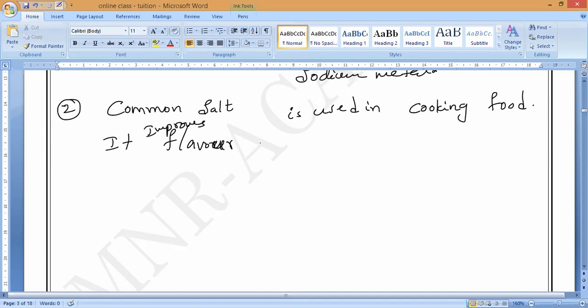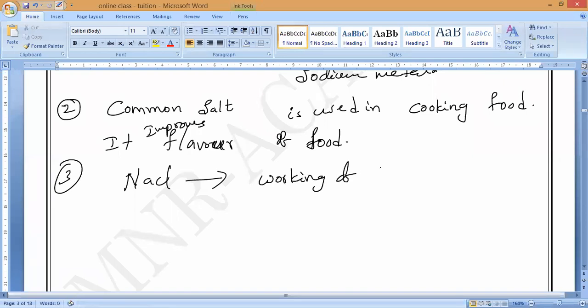It improves the flavor of food. Very, very important, guys. Now, this sodium chloride is required by our body for the working of the nervous system. This is most important in biology. So, sodium chloride, NaCl, is required by our body for the working of what? The nervous system. Understand? Nervous system.